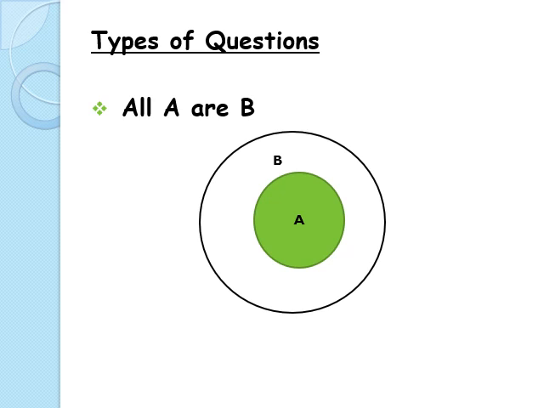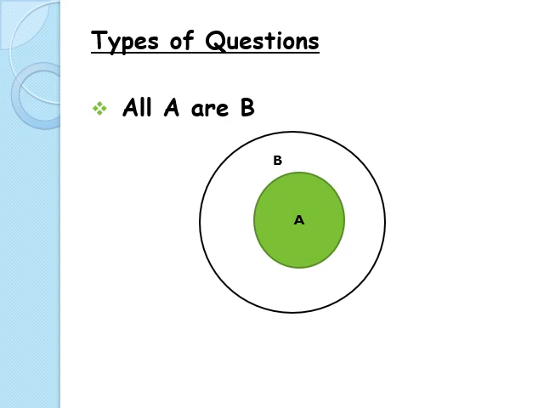See, dialogue is important because it has come almost every year, and it improves your marks because here you don't have to learn anything, you just should know the trick to solve the question, and everything is on your paper. So today I'll discuss some types of questions which are there in dialogue. I'll begin from the first type, that is all A are B. This phrase simply means that A is contained in B.